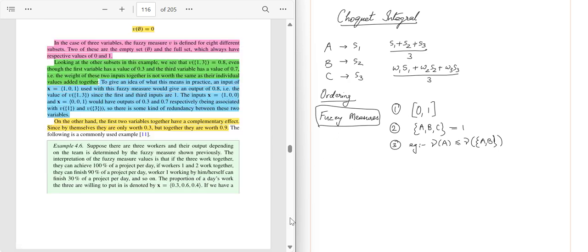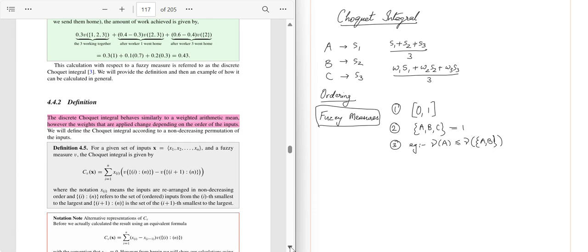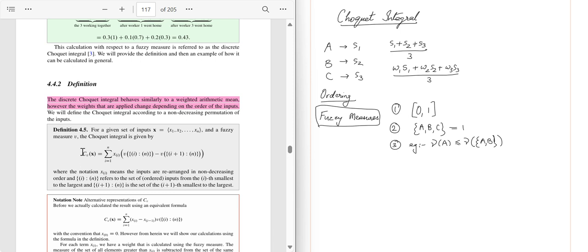But before that, let's see what is the standard definition of Choquet integral, Choquet discrete integral. As you can see on the left side, there are two formulae. One is what we discussed in the class in general, and the other is mentioned in the content of the course you have with you. We will try to solve this question using each of these formulas separately, because both formulae give the same output.